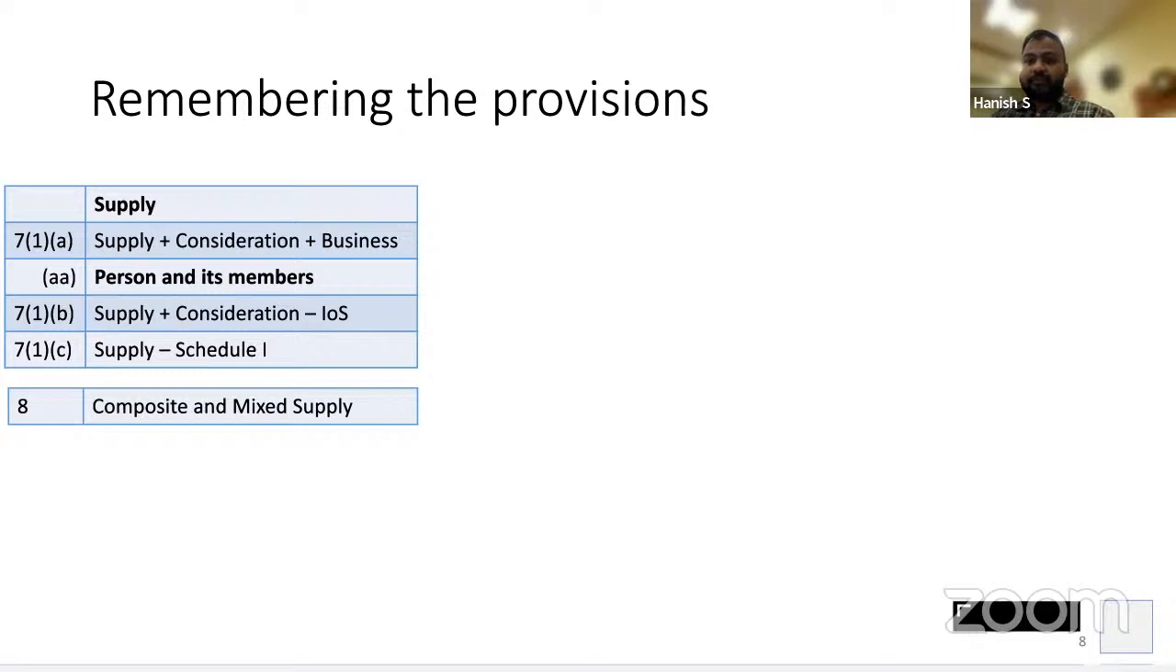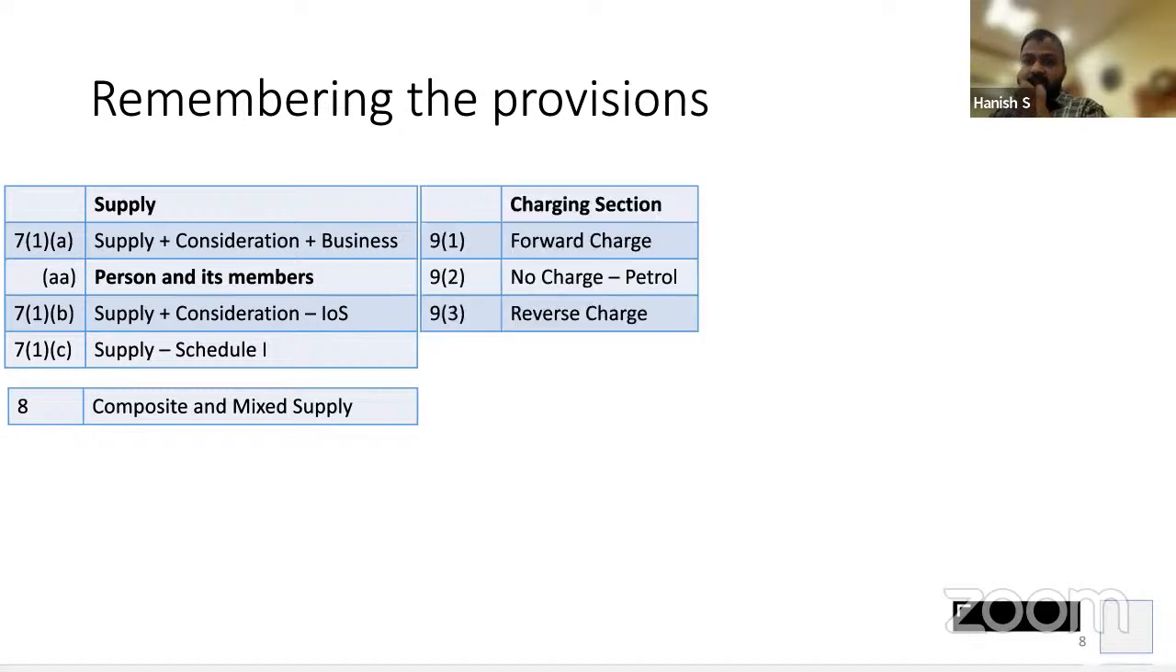You are able to follow? That is given by section 8. Section 1 says GST applies to the whole of India. 2, definition. 3, 4, 5, 6, forget it. 7, meaning and scope of supply. 8, composite or mixed supply. You're able to follow? Yes, sir. What is 9?